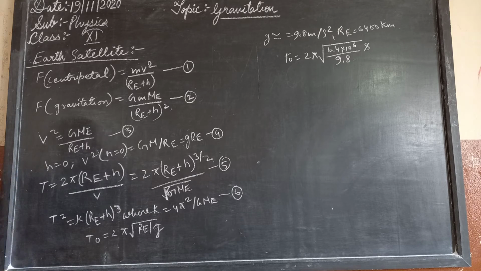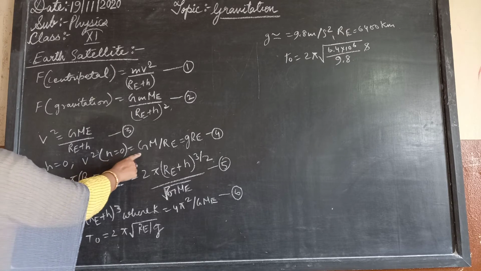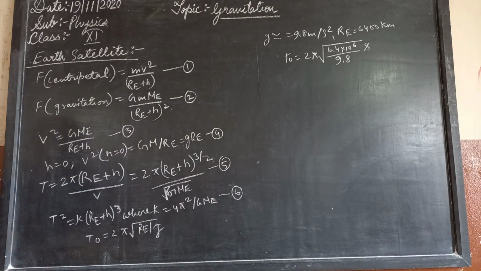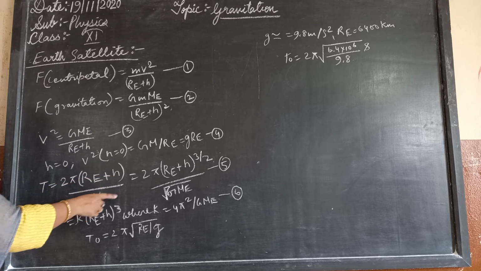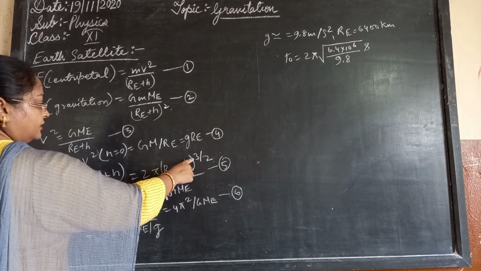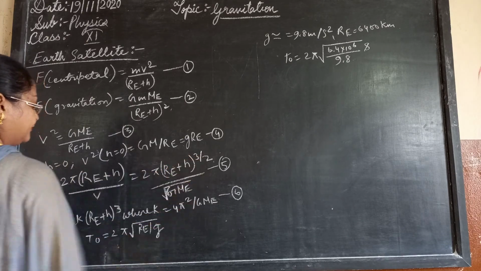So the speed v for h equals 0 will be v square at h equals 0 is G M_E upon R_E, that is equal to g R_E. Fourth equation we can take. Then we use the relation g equals G M_E upon R_E square, and the satellite travels a distance of 2 pi times R_E plus h. So T will be given by 2 pi R_E plus h upon v, which will be equal to 2 pi R_E plus h upon square root of G M_E upon R_E plus h, the whole power 3 by 2, fifth equation.